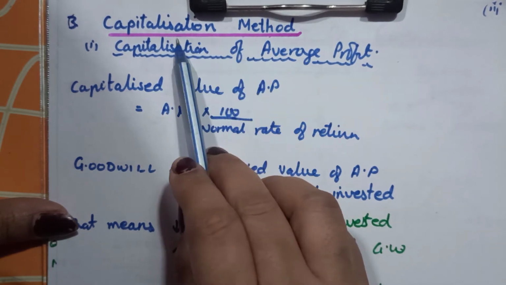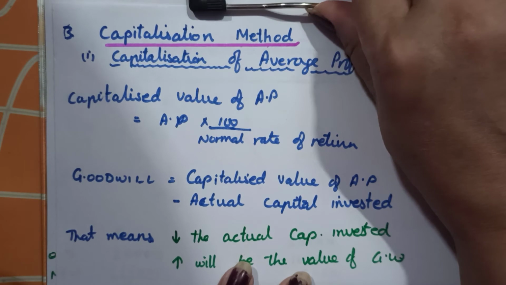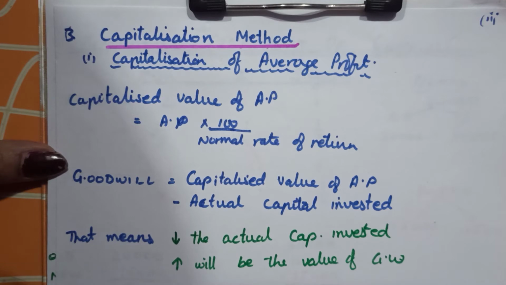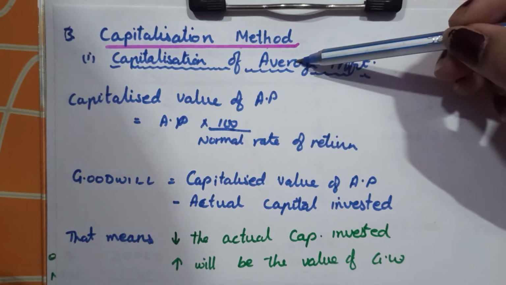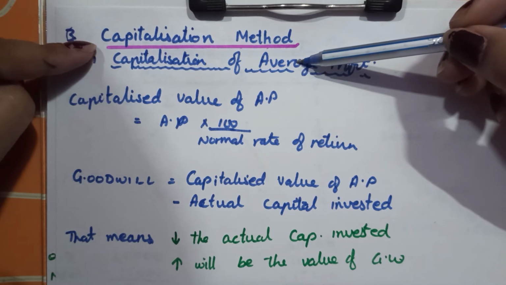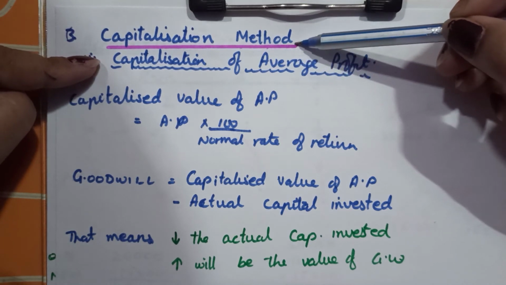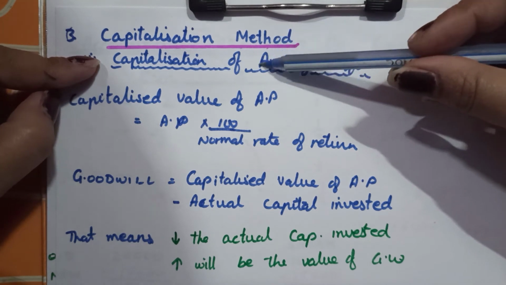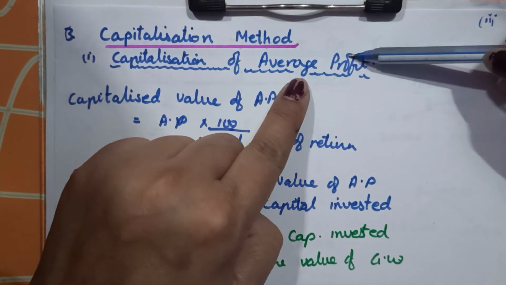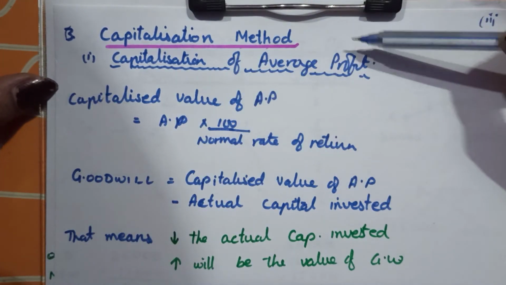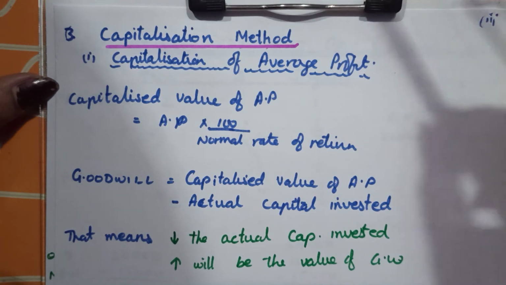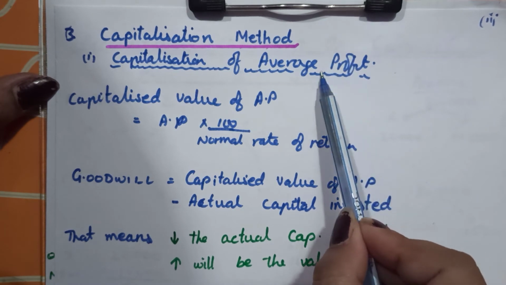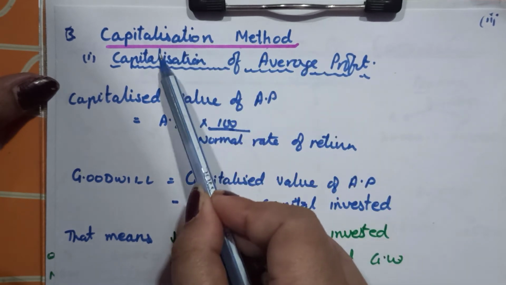Capitalization method, girls. Capitalization means the assessing of the capital, finding out what is extra. Goodwill means extra. Goodwill means my reputation. What have I earned extra because of my reputation? I am assessing that according to the capital that I have invested. According to this method, girls, we see that for earning this much profit, what is the capital invested? This is the other way around. Otherwise, we used to see if this is the capital invested, how much of profit is earned. Now I see if the profit is this much, how much of capital has been invested.